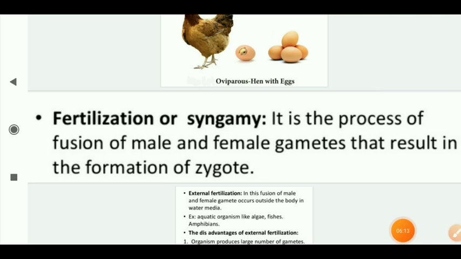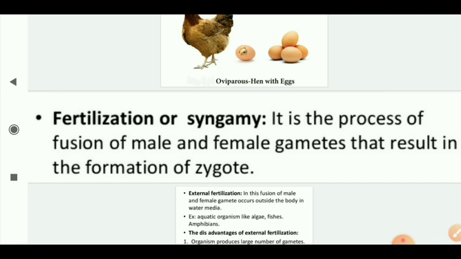What is fertilization or syngamy? This is the process of fusion of male and female gametes that results in the formation of a zygote. It's called fertilization or syngamy.